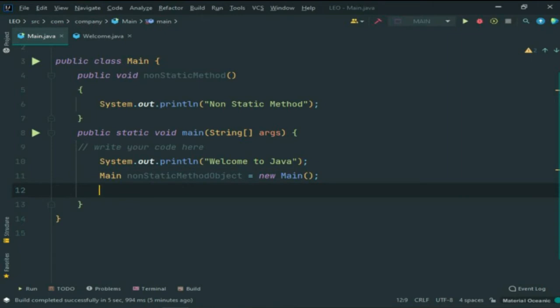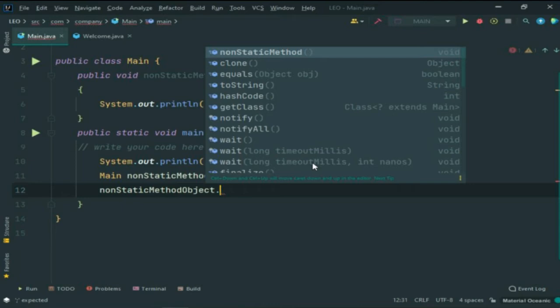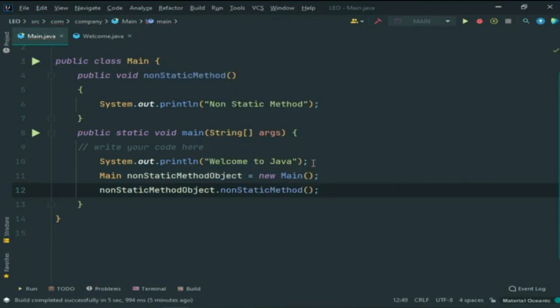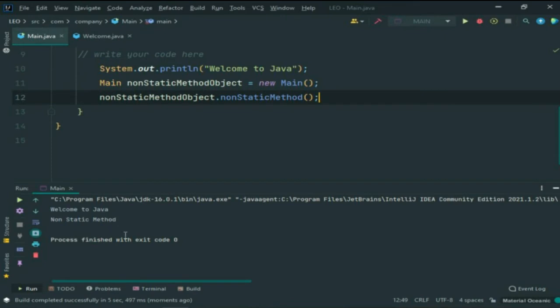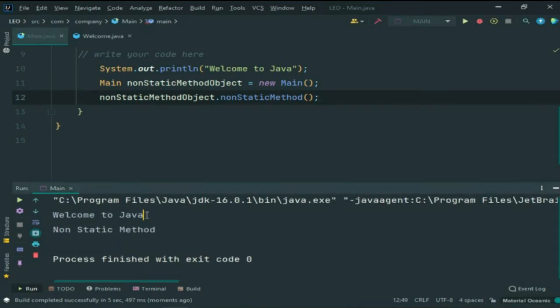Now we can call our method. So how to call our method? Write non-static method object dot non-static method. So I will execute this code. So you guys can see that welcome to Java and then the non-static method statement has been printed here.